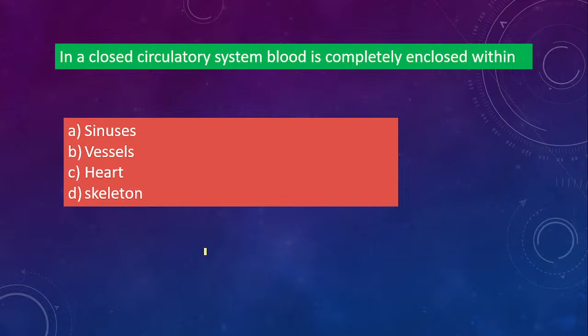Your blood circulatory system is enclosed, मतलब अंदर, किसके अंदर होता है? Is it sinus, vessels, heart या skeleton? Okay, so the correct answer is vessels. Inside the blood vessels, we are talking about the blood vessels. Yes, B is the correct answer.